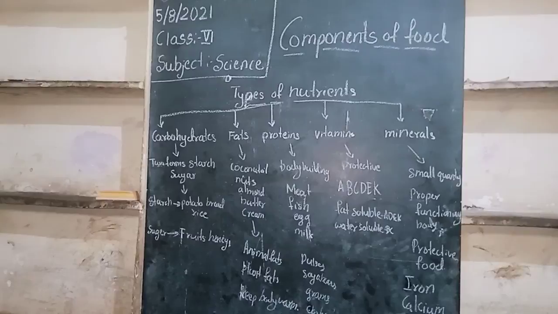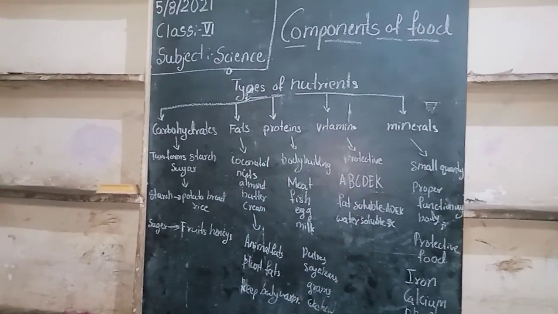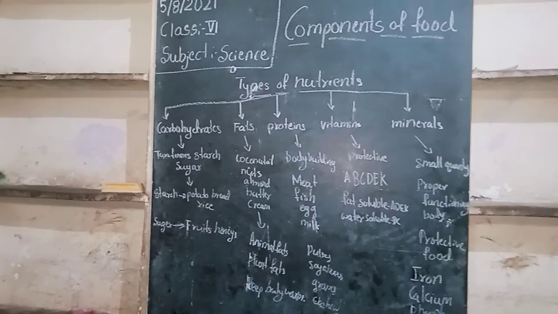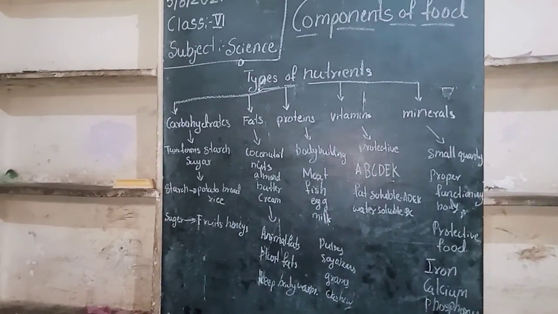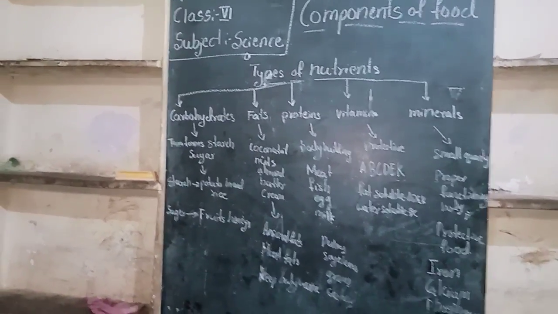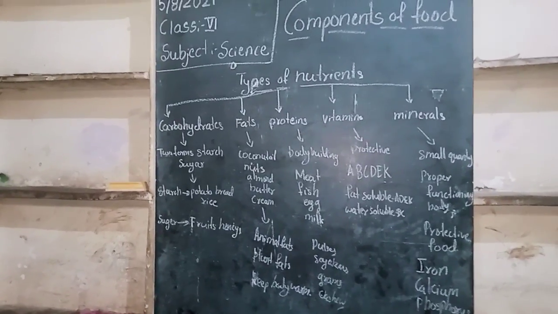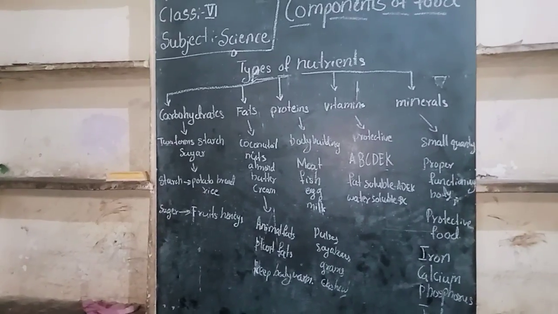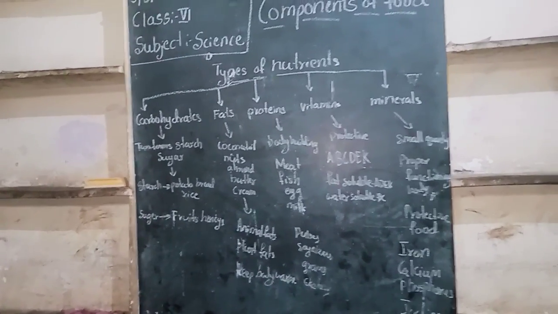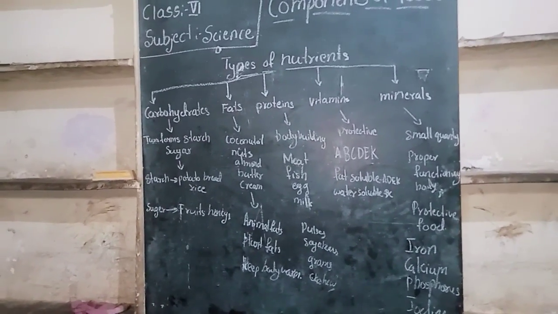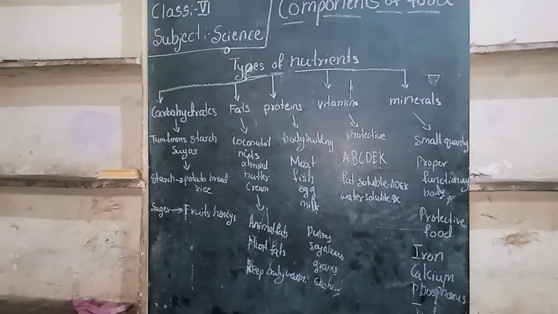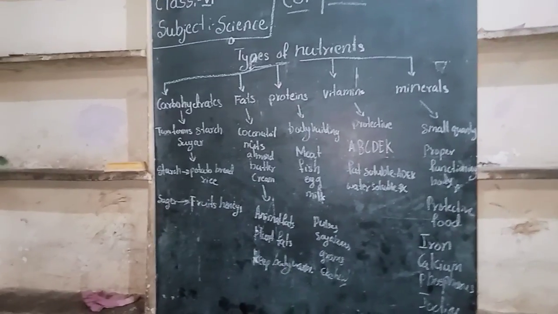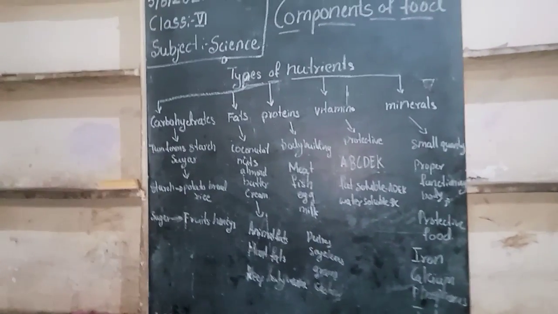In the last lesson, you studied the many varieties of food you are having. Some people eat wheat, some people eat rice, some people eat jowar, some people eat ragi. Like this, most people use wheat and rice. And not only wheat and rice, you are eating vegetables also, grams also, even spices, fruits. You are eating all these types of food.